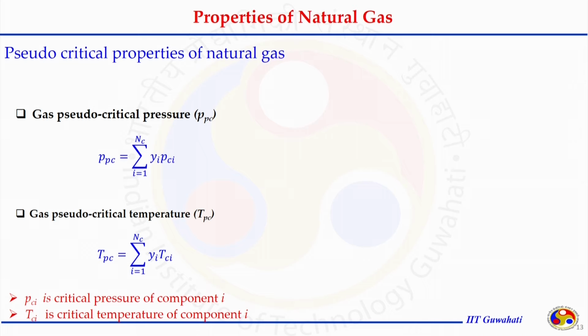And for the mixture, if we know the mole fraction of each compound, as in the case of the molecular weight, if we know the value of yi, we can multiply this mole fraction with their respective critical pressure and critical temperature to get the pseudo critical pressure and pseudo critical temperature. Again, we can call this a mixing rule. So, for both the cases, similar expressions can be applied to know the critical properties of a mixture, which we call pseudo critical properties of natural gas.